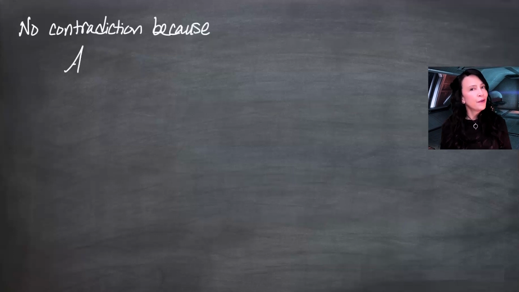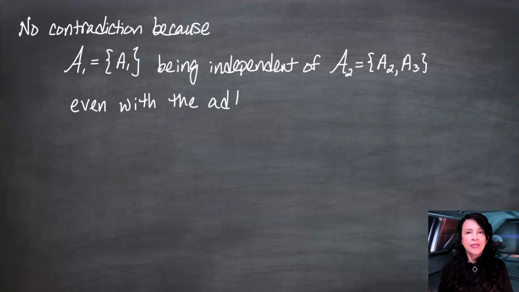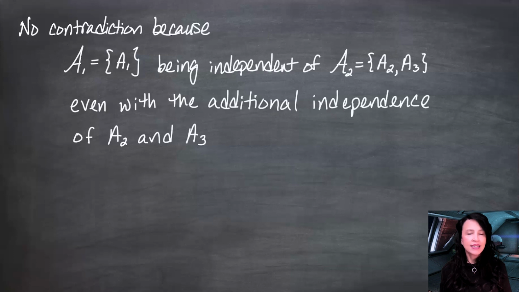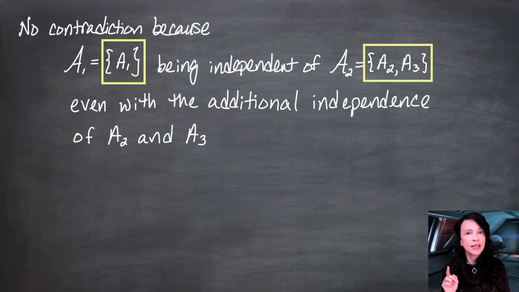The answer is no, it's not a contradiction. And the reason is because in the coin example, we had three sets, A1, A2, A3. A1 was independent of A2, A1 was independent of A3, and we had that bonus independence with A2 and A3. And this is enough to say curly A1 is independent of curly A2, because for those to be independent, you need to take any one set in here and any one set in here, look at the probability of the intersection, and see that it factors.